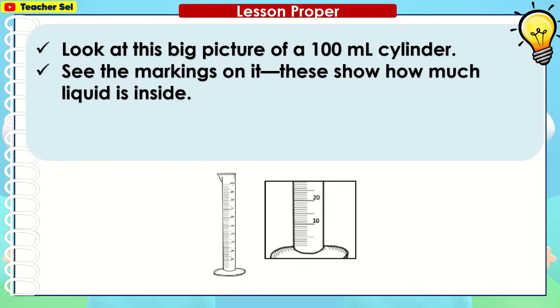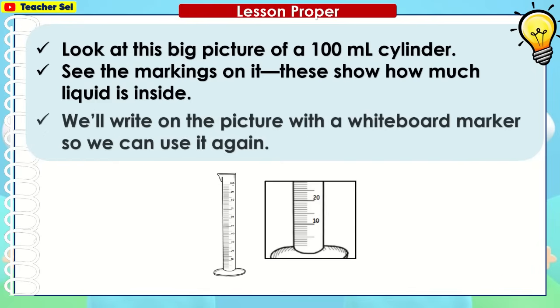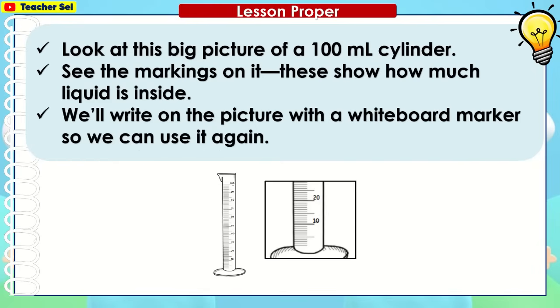Look at this big picture of a 100 milliliter cylinder. See the markings on it. This shows how much liquid is inside. We'll write on the picture with a whiteboard marker so we can use it again.